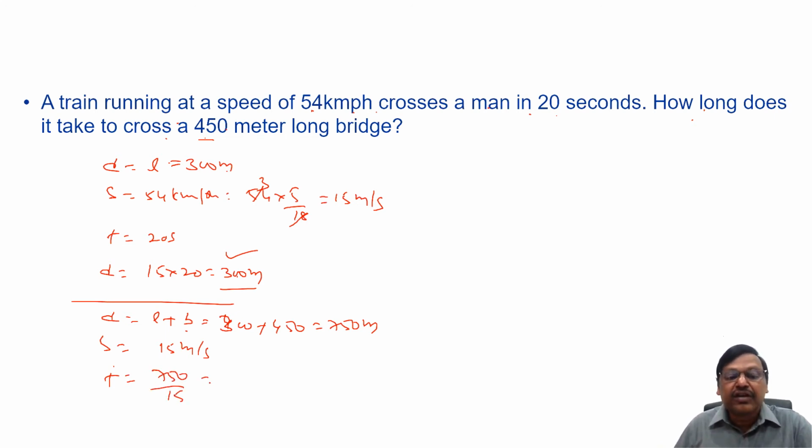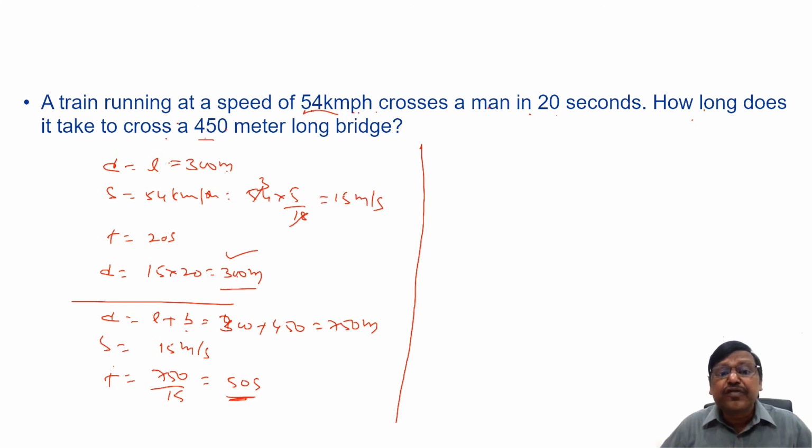750 by 15, 50 seconds is the answer. This is the basic method. However, I can directly say like this. If speed is 54 kilometers per hour, if I convert into meters per second, as I've already explained to you, we'll get 15 meters per second.